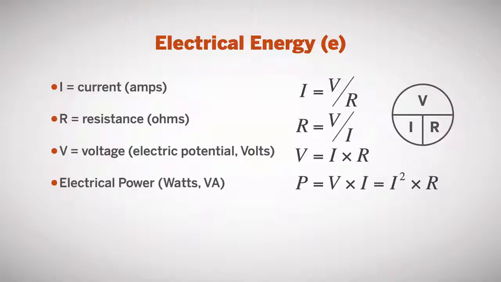And the way you use this relationship is if you want to know what I is, you cover up the I: I equals V over R. If you want to know what R is, you cover up the R: R equals V over I.